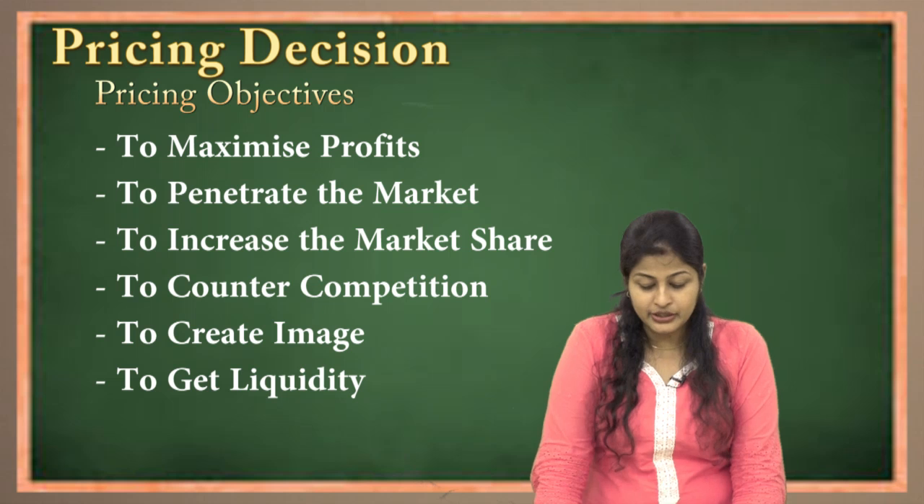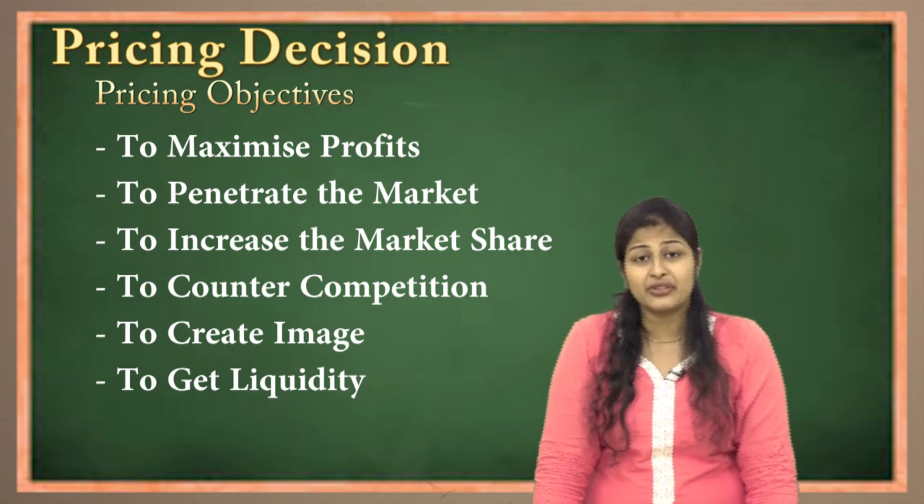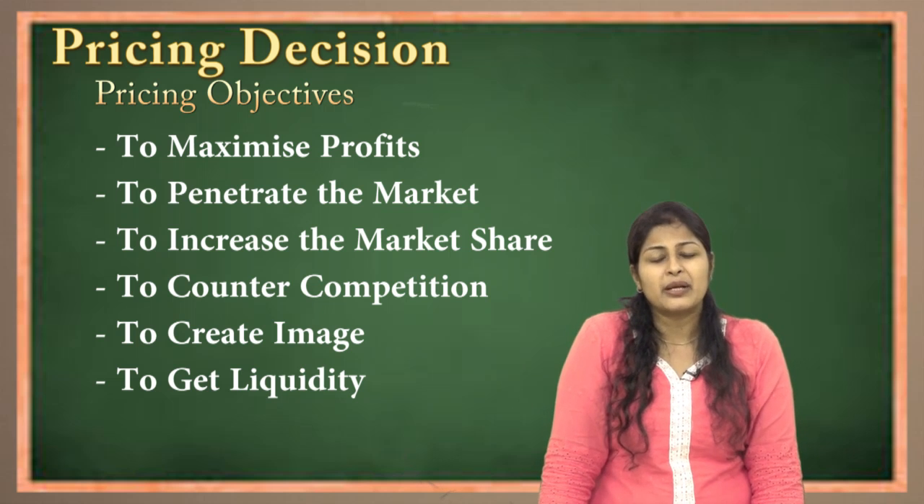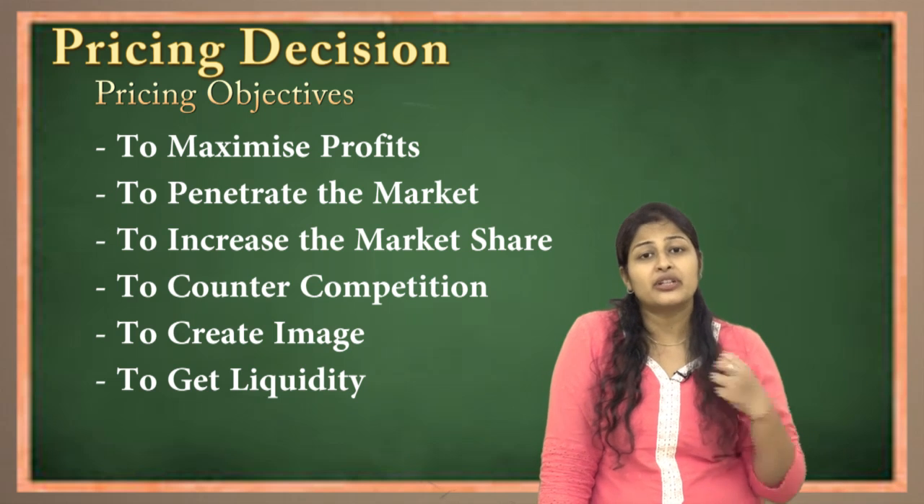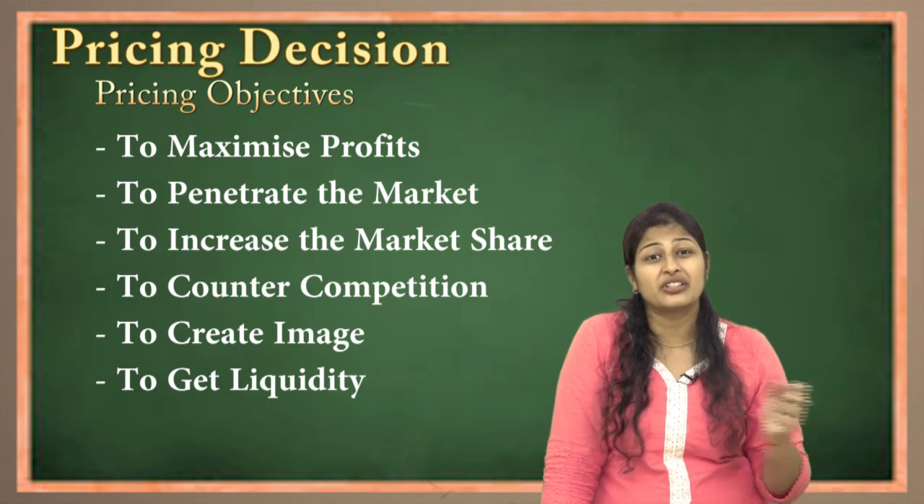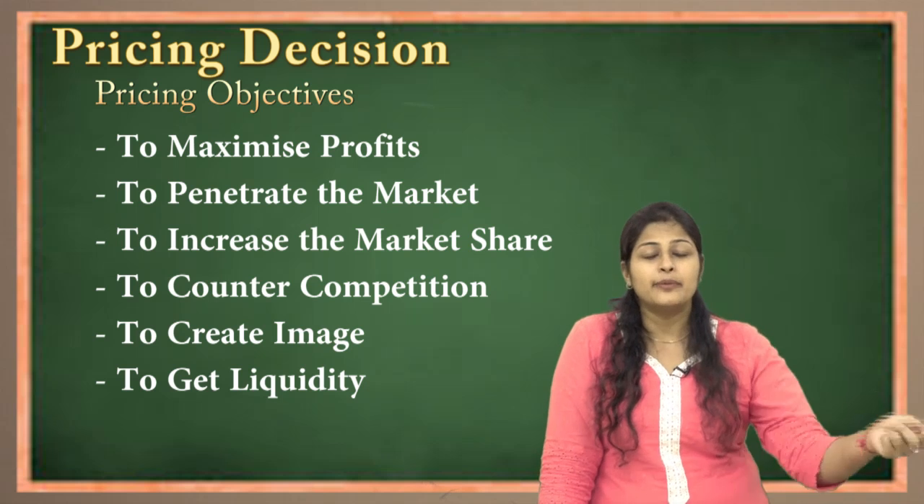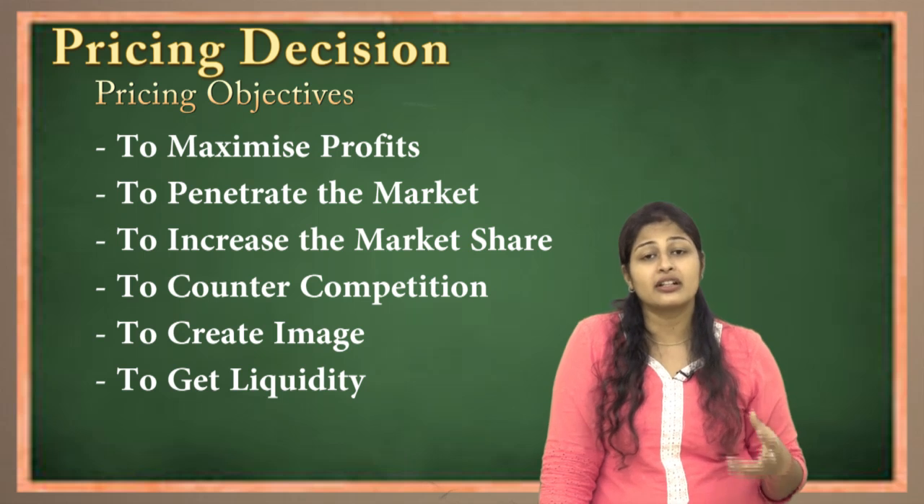Next we talk about is to get liquidity. Now what do you mean by liquidity? It is like, for example, if I want that my product should get sold faster, okay, then what I do, I offer various discounts, gifts, etc. so that I am able to liquidate my product easily.